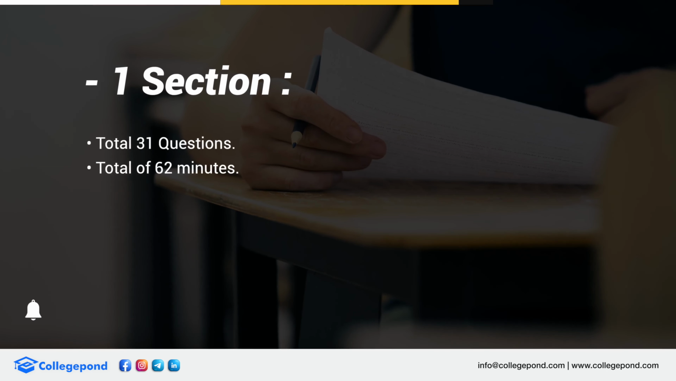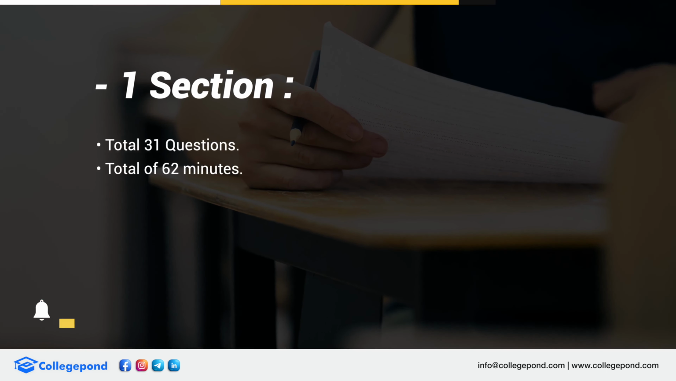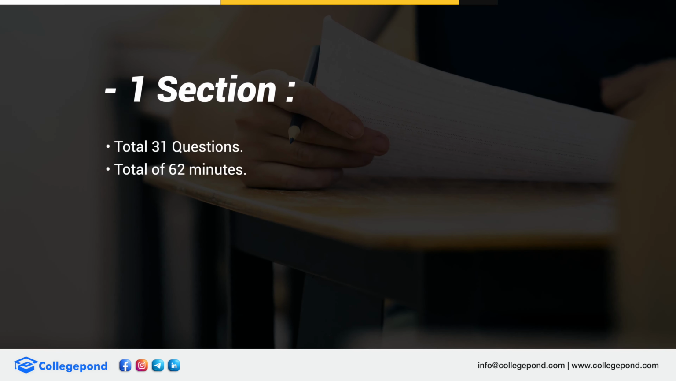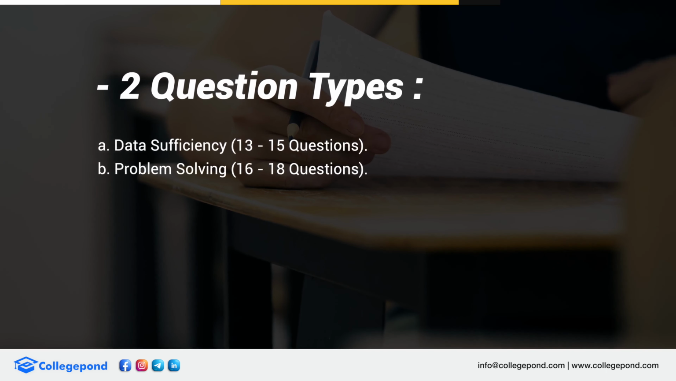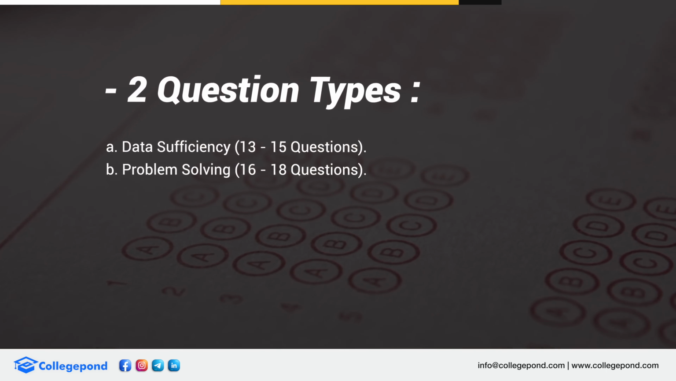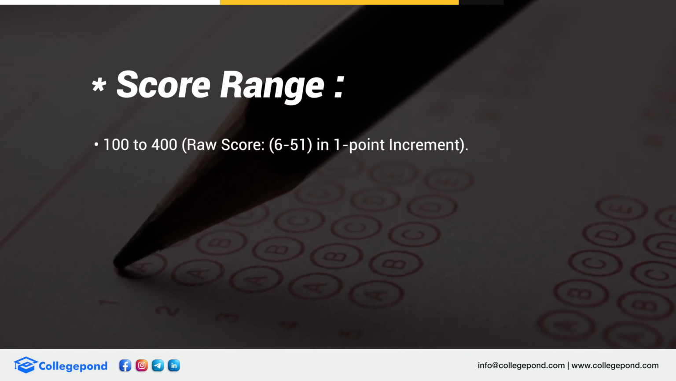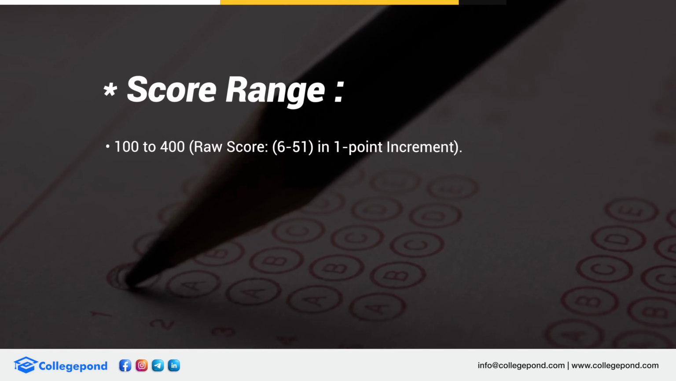31 questions, 62 minutes means 2 minutes per question. You will have an on-screen calculator, which is a regular calculator and not a scientific calculator. You will have data sufficiency and problem solving questions. There are only two types of questions that come, so you can broadly say that it's 50% of each. 31 questions, maybe 15, 16 over here and 15, 16 over there. It's equally split up.